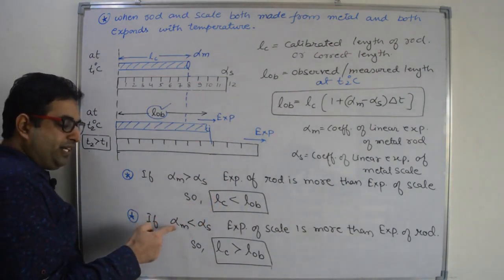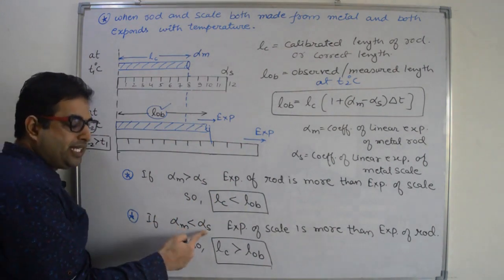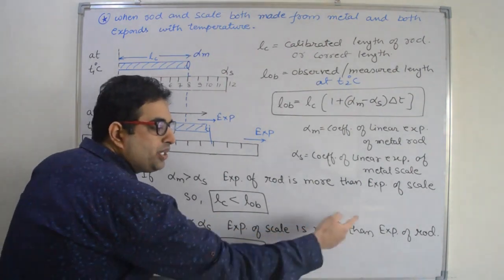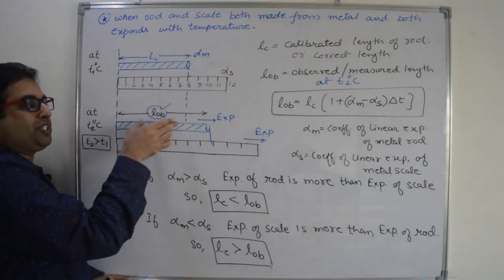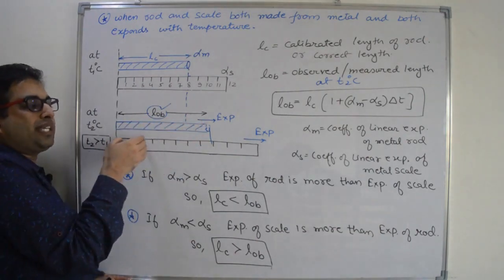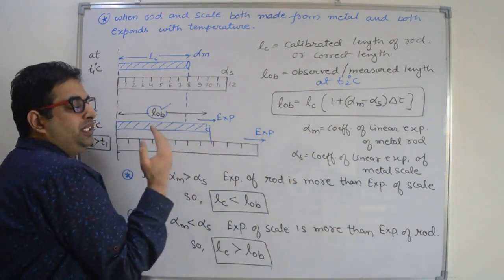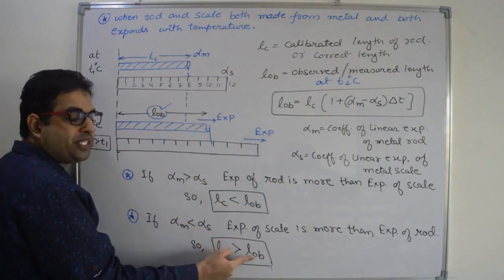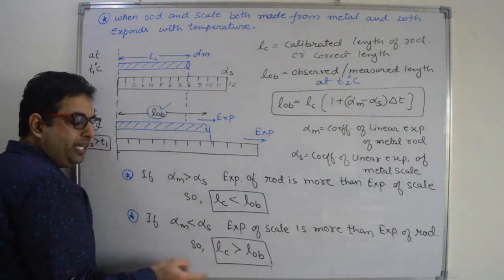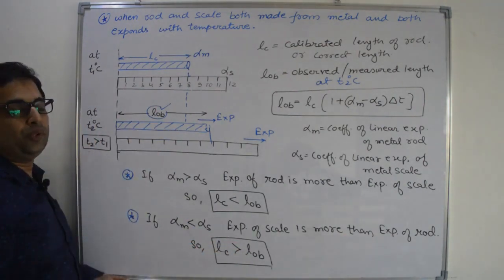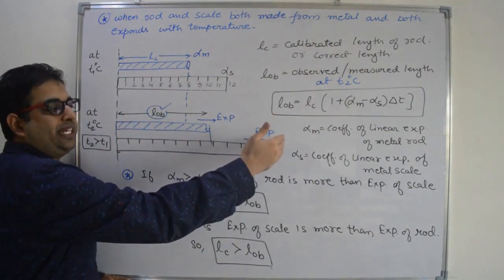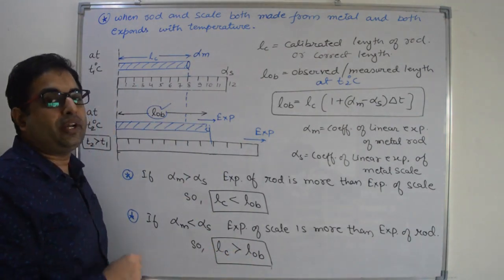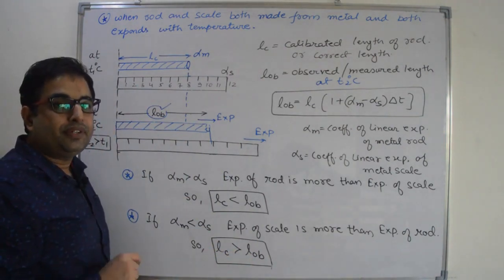Second case, when alpha of rod is less than alpha of scale, means expansion in scale is more than expansion in rod. That means rod will expand slowly but the scale will expand rapidly. So the marking will shift towards right side and the observed or measured value of the length of the rod is less than the actual value. The observed length of the rod will be less than the correct or calibrated length of the rod, right?